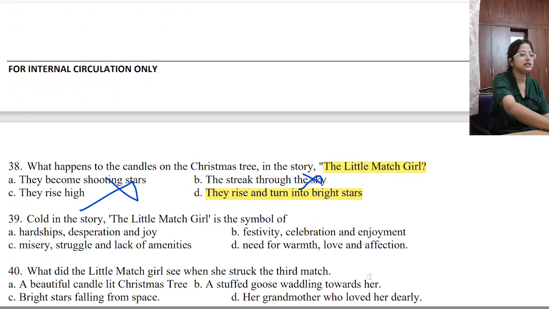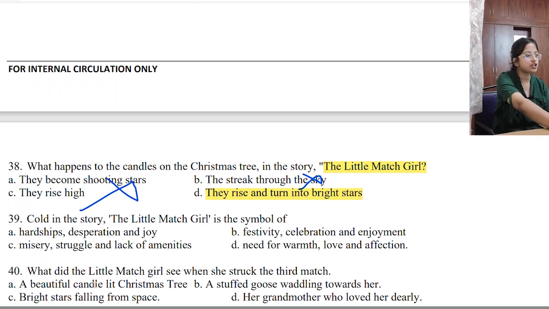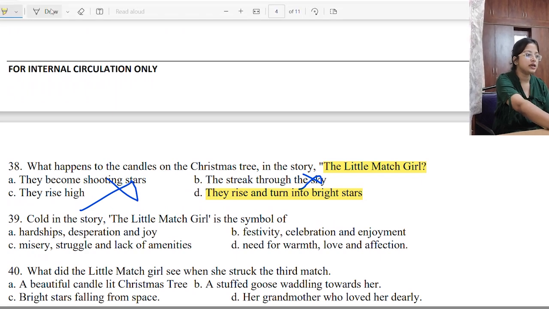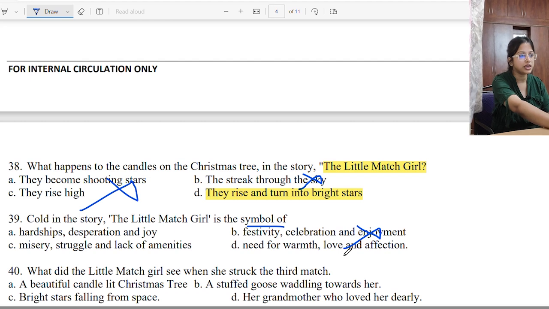Cold in the story The Little Match Girl is a symbol of: hardships, desperation and joy; misery, struggle and lack of amenities; festivity, celebration, enjoyment; need for warmth, love and affection. Festivity, celebration, enjoyment, of course not. This is a sad story. Hardships, desperation and joy, of course not joy. Misery, struggle and lack of amenities, this can be correct. Need for warmth, love and affection, this is also correct.